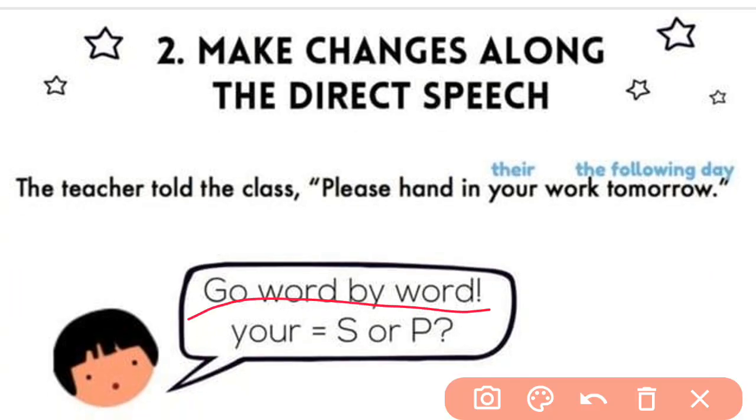Go word by word. You have to go word by word. We are saying that, we got "the teacher told the class." What should become next? "That," because that is very important while converting.